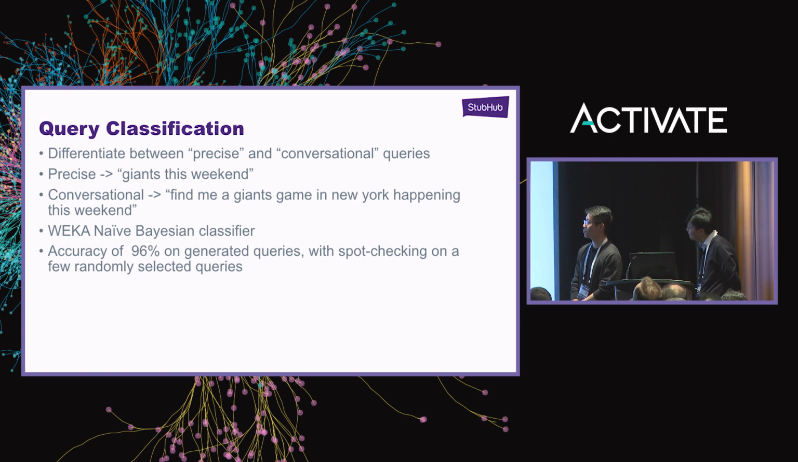For separating out whether we thought of it as a precise or conversational query, we used a naive Bayesian classifier, and extracted a couple of features such as length and the amount of stop words that we would detect given some curated list that we came up with. On a series of generated queries, we achieved an accuracy of 96%. But we also spot checked on a couple of random queries that we would come up with in our team.